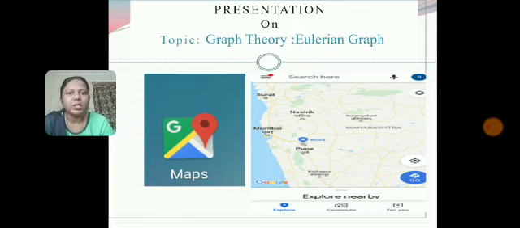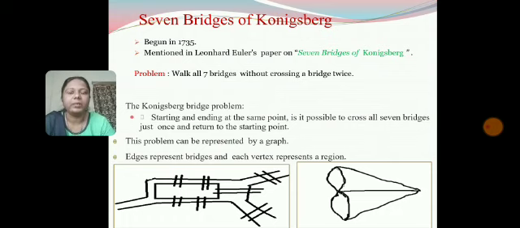Another example is social networking. When two persons are friends, then there is a network connecting them. Along with this, there are tremendous applications of graph theory in various fields like science, technology, computer science, etc. We'll have a look at some history of graph theory, when it began.